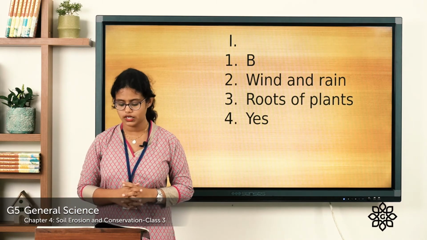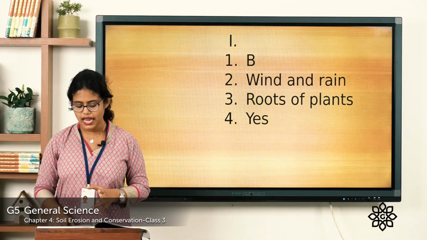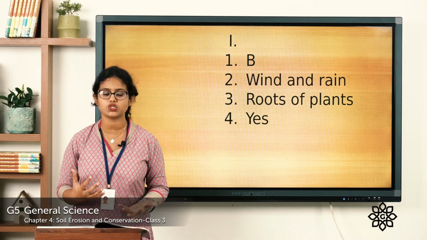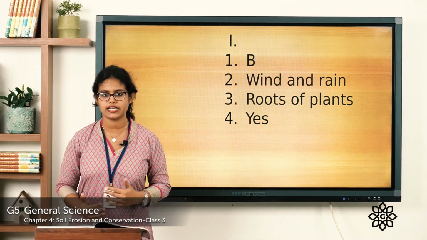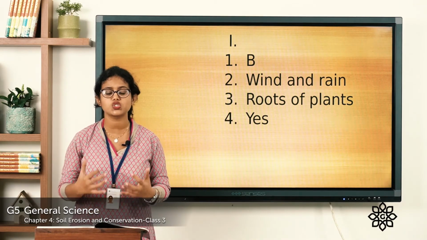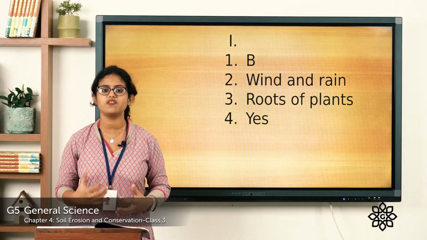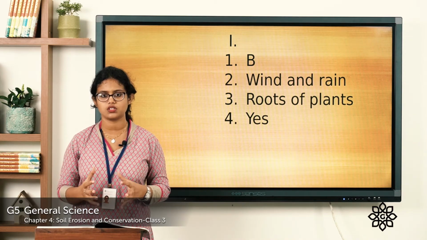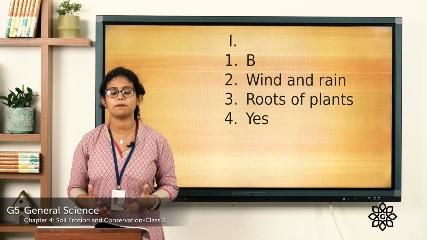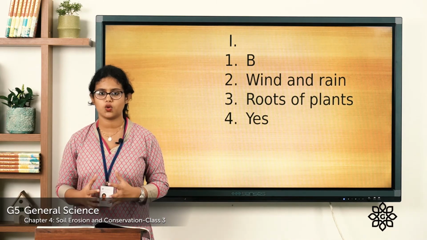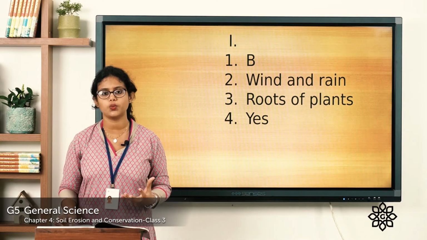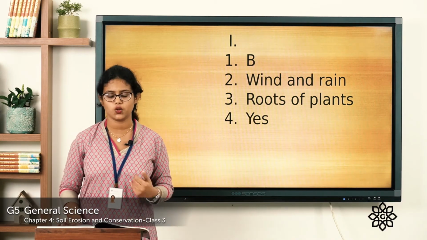Coming to the fourth one. Is growing plants an effective measure to prevent soil erosion? Is it a good measure to prevent soil erosion? Yes, it is an effective measure to prevent soil erosion. Rich growth of plants prevents the soil from being eroded. The roots tightly hold the soil particles and prevent the soil from being eroded. So planting trees is an effective way to prevent soil erosion.